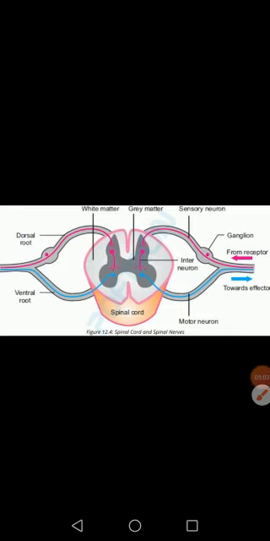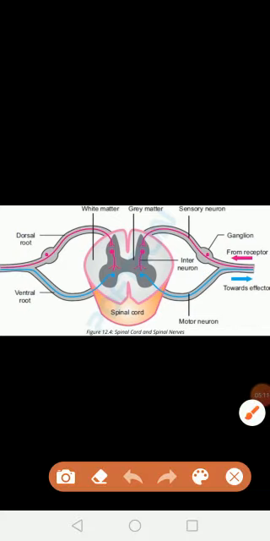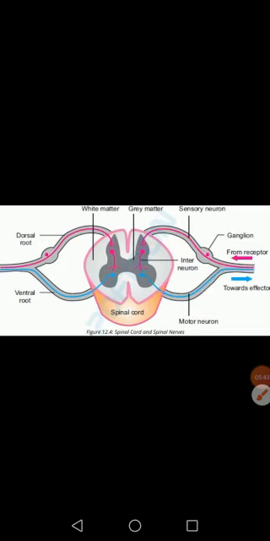What happens when the spinal cord performs its action is this: from a receptor, the message is sent through a sensory neuron, and then it moves into the spinal cord. Inside the spinal cord there are interneurons. The interneuron interprets that message, and then the message is sent back to the effector by the motor neuron, which is present in the ventral root. So that's how the spinal cord acts as a coordinator.